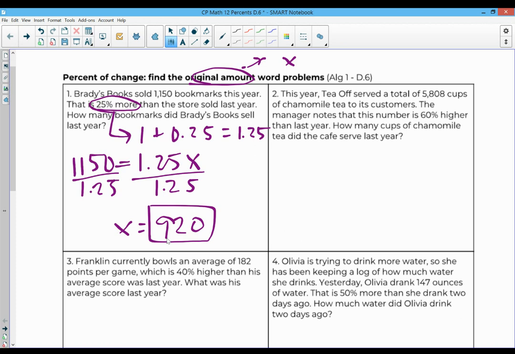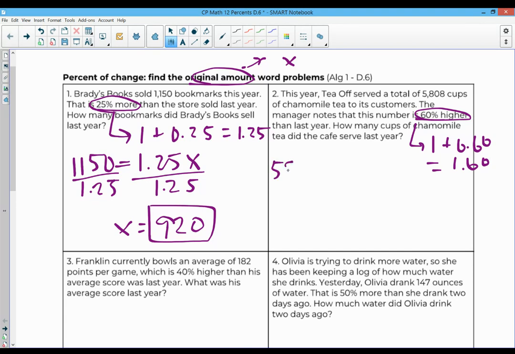Great. Number two, this year, Tea Off served a total of 5,808 cups of chamomile tea to its customers. The manager notes that this number is 60% higher than last year. How many cups of chamomile tea did the cafe serve last year? Okay, so 60% higher tells us that's going to be 1 plus 0.60, which is 1.60. That's the value we'll use.